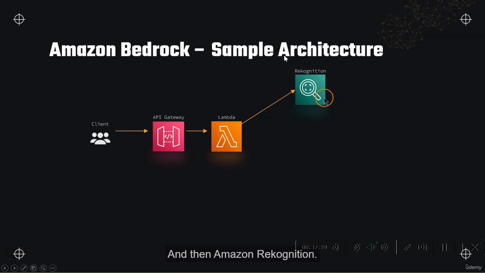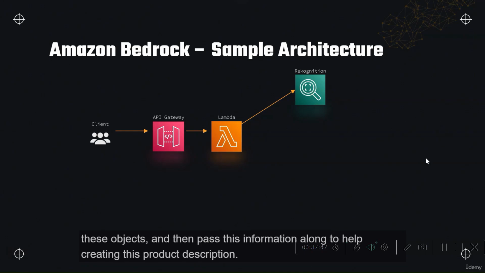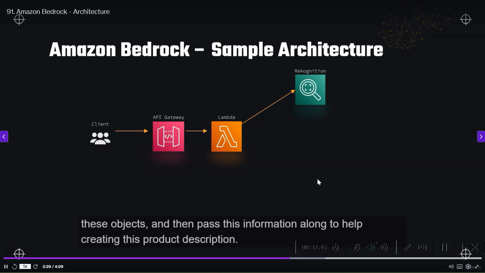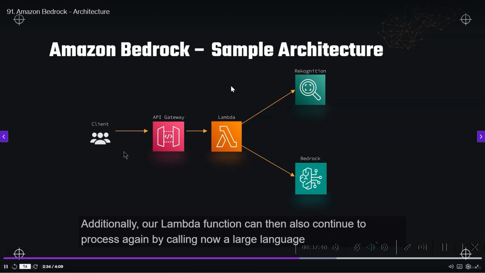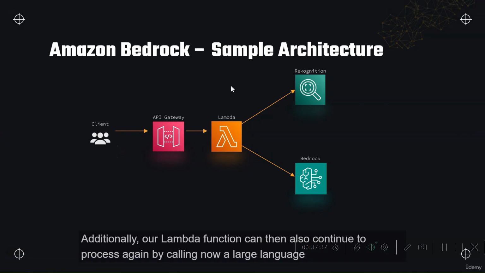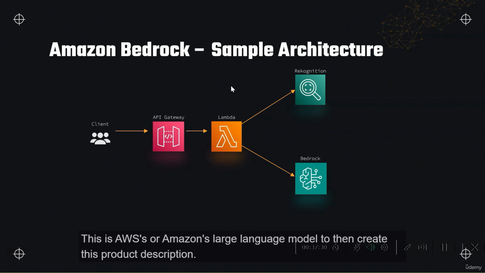And then Amazon Rekognition, which is also something we talk about in another part, is using machine learning to identify objects in the image. So it can recognize and describe these objects and then pass this information along to help create this product description. Additionally, our Lambda function can continue to process, by now calling a large language model that is hosted using Bedrock. So here we can have, for example, a model like Amazon Titan. This is Amazon's large language model to then create this product description.